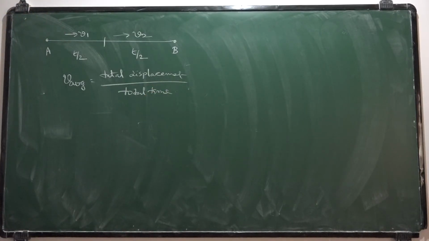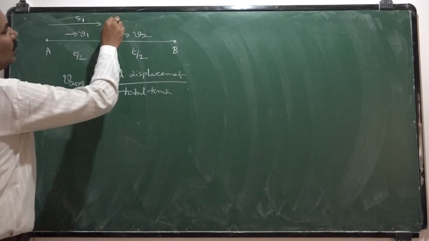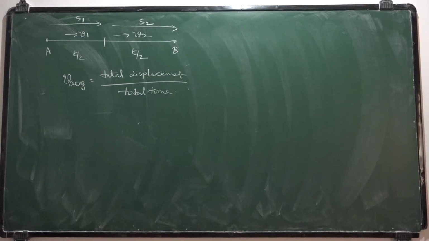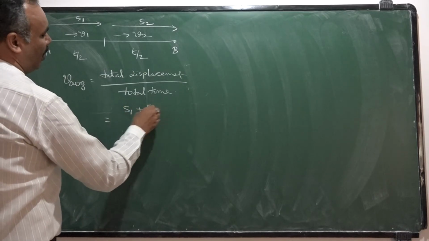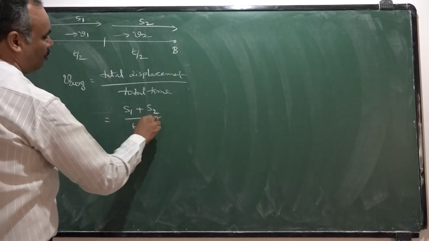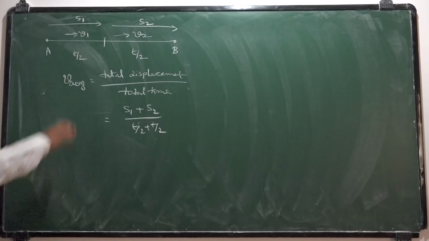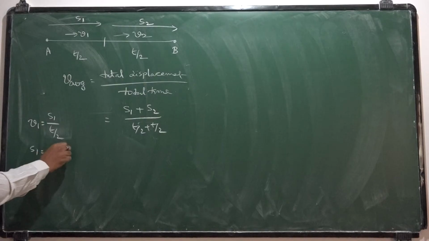Here in straight line motion, distance and displacement both have the same meaning. So in the first part of the journey, the displacement is S1, not known to us, and in the second part of the journey, the displacement is S2, it is also not known to us. Let me designate them with S1 and S2. Then total displacement is S1 plus S2 by total time is T by 2 plus T by 2. From here to here, the velocity is constant, that motion is uniform motion. In uniform motion, velocity is equal to displacement by time taken. So S1 can be replaced with V1 into T by 2.